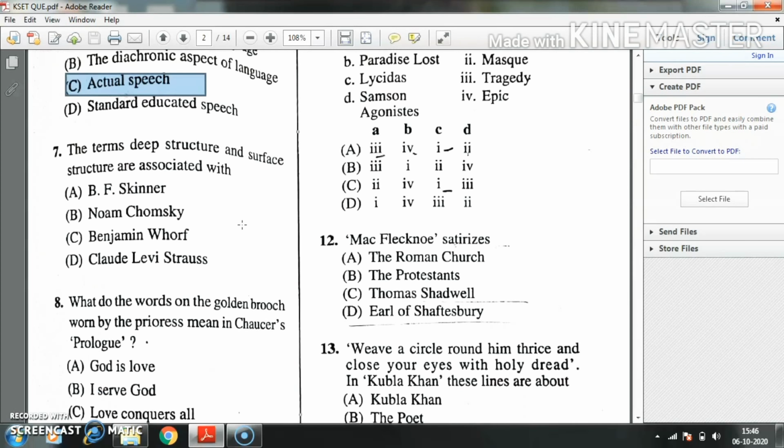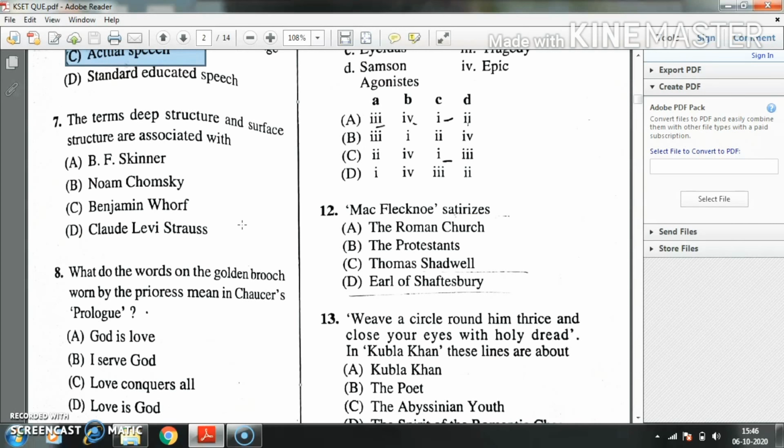Question number 7, the terms deep structure and surface structure are associated with dash. Option A, B.F. Skinner. Option B, Noam Chomsky. Option C, Benjamin. Option D, Claude Levi. Here the right answer is B, the famous American linguist Noam Chomsky.